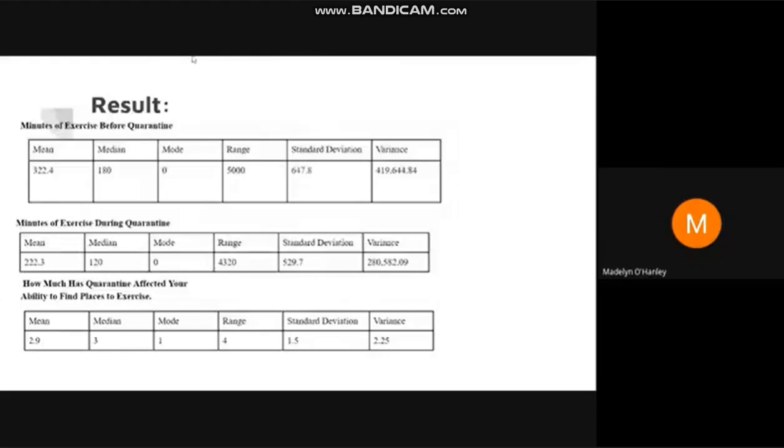Results. From our data above, we see the mean difference in minutes of exercise between the before and after data. From comparing this data, we have found that minutes of exercise before quarantine is higher than minutes during quarantine. And seeing the average answer of impact quarantine has on finding the ability to exercise compared to our other data, we find that most students didn't have trouble finding a place to exercise. Our hypothesis is as stated.